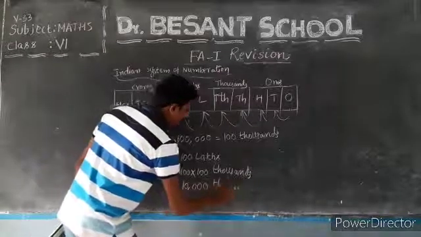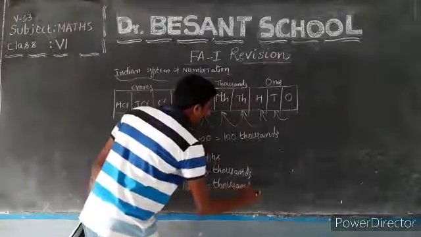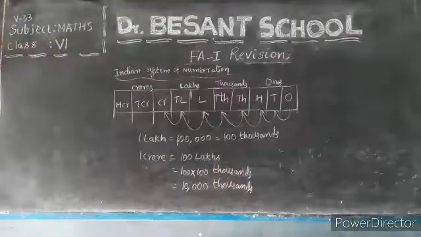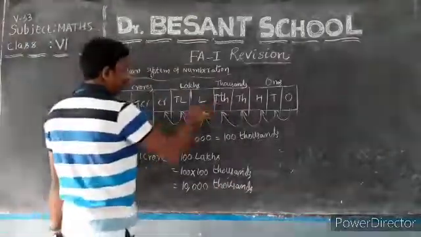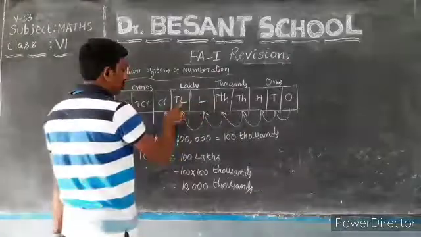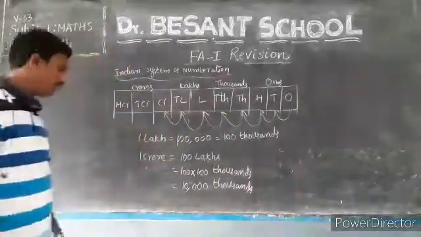This is easy, I think. So you can write 10,000 thousands. Say 10,000 thousands is 100,000, that is 1 lakh. Are you able to understand?